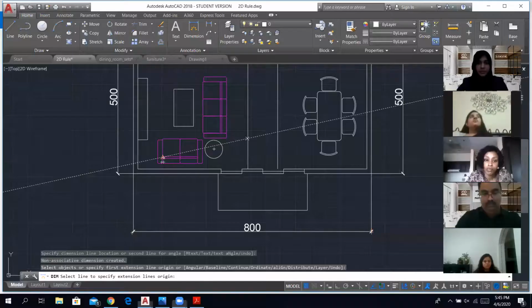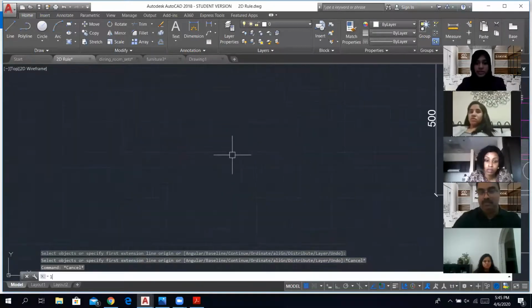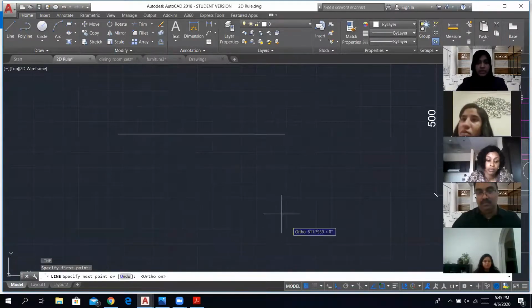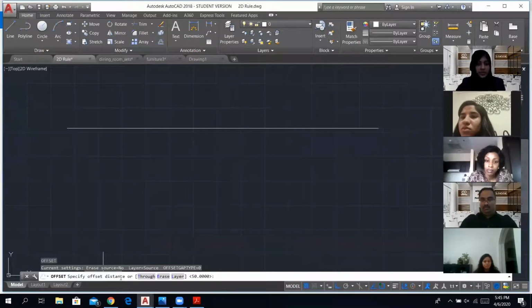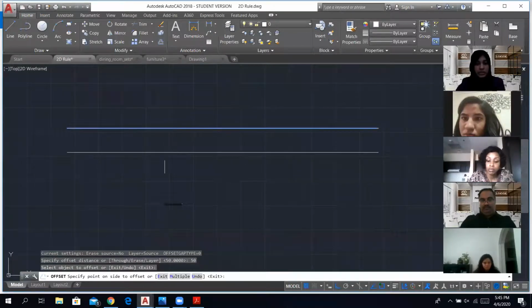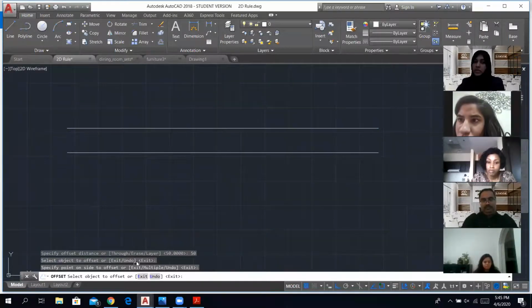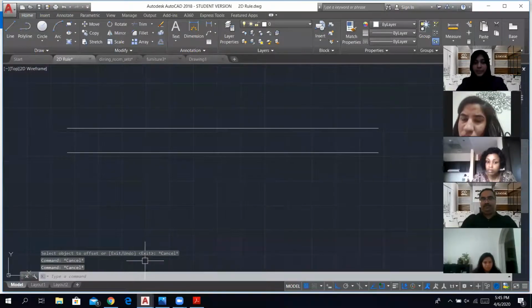All right, I want to show the offset again because someone asked for it. Just quickly, I'm going to show that. So I just draw a line here. And then the option of offset, you can enter. It's telling me to set a distance. So let's say I want to put this distance of 40. So enter, select the object and offset it to whichever side you want. All right, just follow the commands that the computer is asking you and do it. Right, escape.